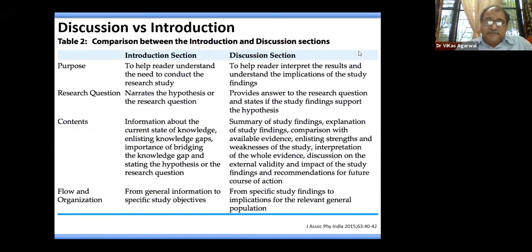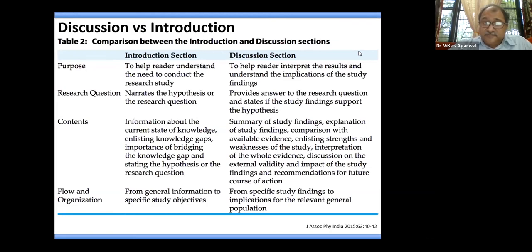Most of the time, people are confused about what to discuss in the introduction part and what to discuss in the discussion part. This is a very common problem faced by newer people writing research papers, or students when they write their first few papers. One has to understand that the purpose of introduction is to make the reader understand the need of conducting the study.